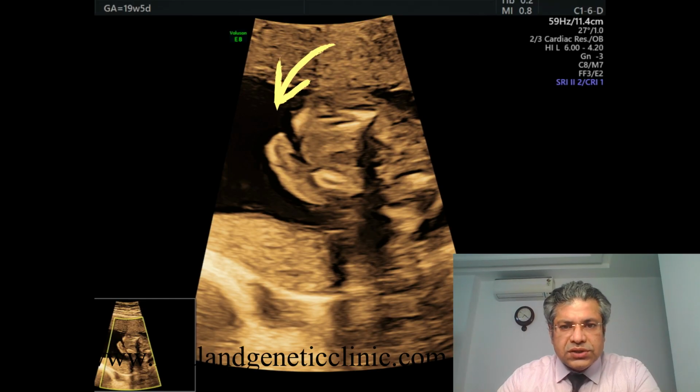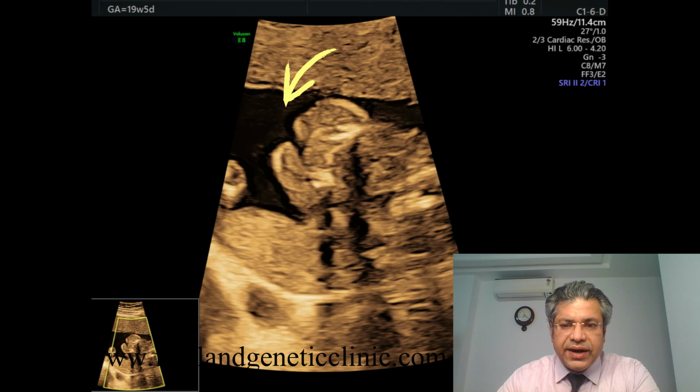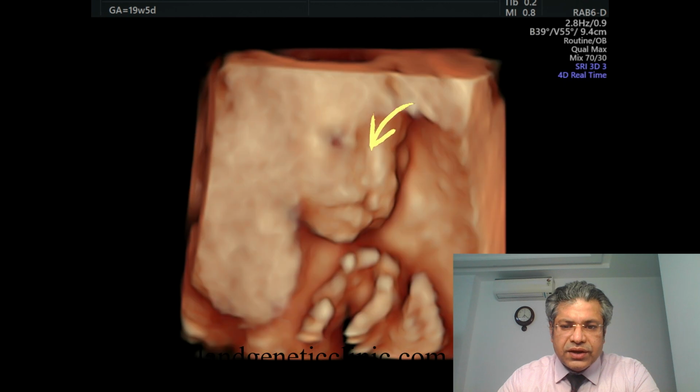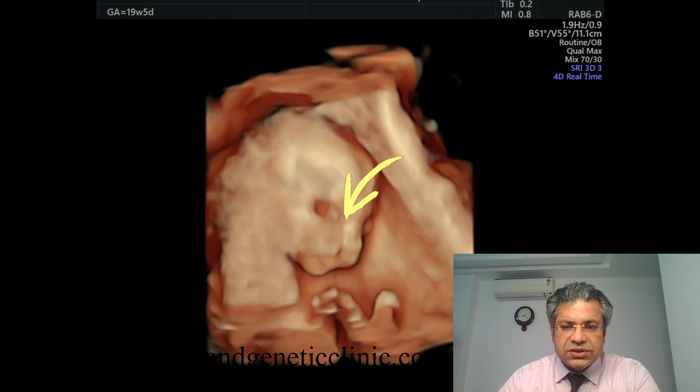So what we are doing is an anomaly scan at 19 weeks, and you see that we are having a right side cleft lip, right. So the alveolar process has a defect, and we are able to establish this in 4D. So you see that there is a defect on the right side, and this is an isolated right cleft lip, right. And then this is the same 4D